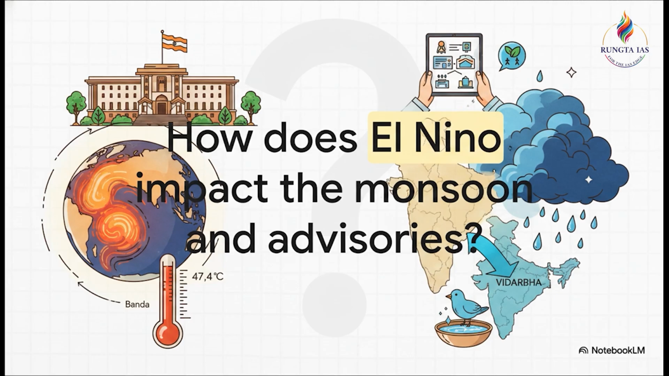How does the transition to El Niño impact the customary landfall of the southwest monsoon, and what immediate advisories should be issued? To tackle this, you'd synthesize the El Niño mechanism, map out the current heatwave data points, like that 47.4 degrees in Banda, and conclude with the Prime Minister's civic and governance advisories for resilience. Precisely. How well can you connect global Pacific warming to local water bowls for birds in Vidarbha? That synthesis is the hallmark of an exceptional candidate.